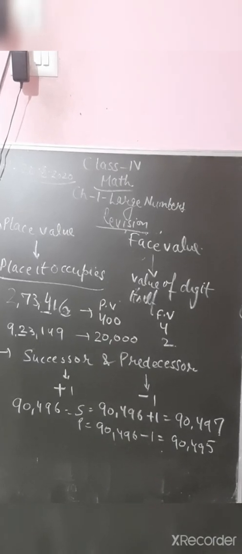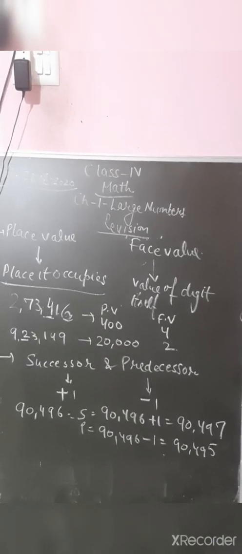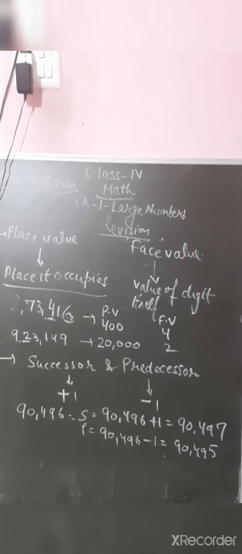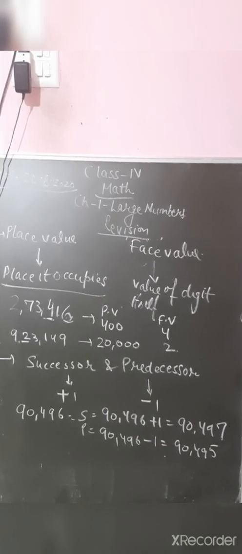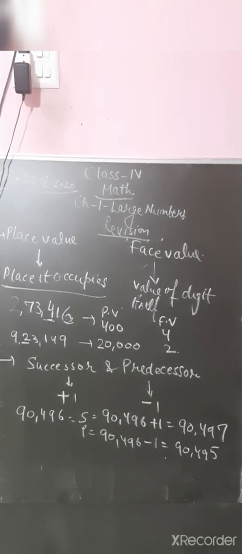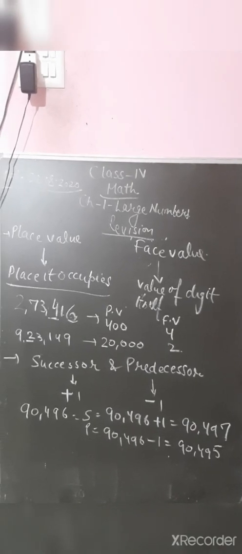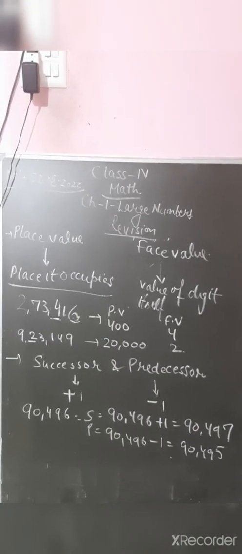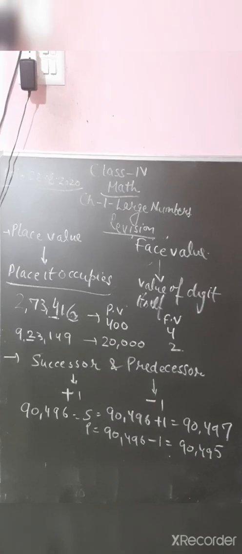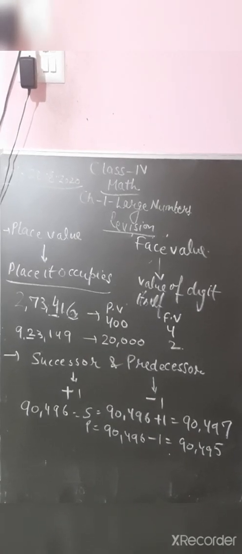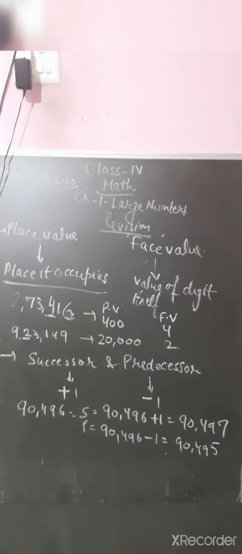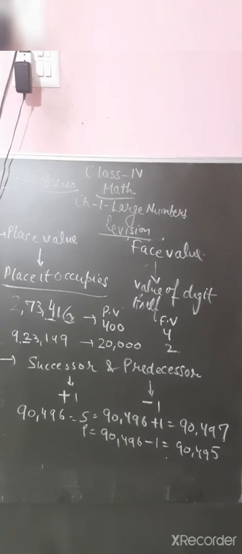Next is successor and predecessor. Successor means the number which follows the given number. You add 1 to find the successor of a number and you subtract 1 to find the predecessor of a number. For example, I have taken the number 90,496. You have to write the successor and predecessor both.